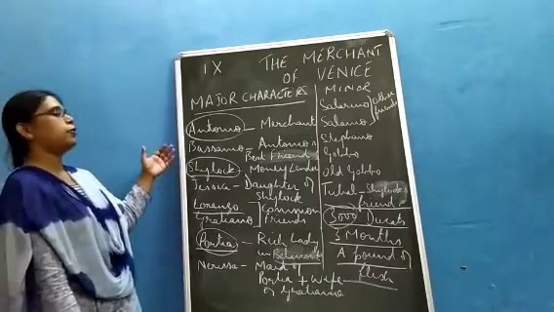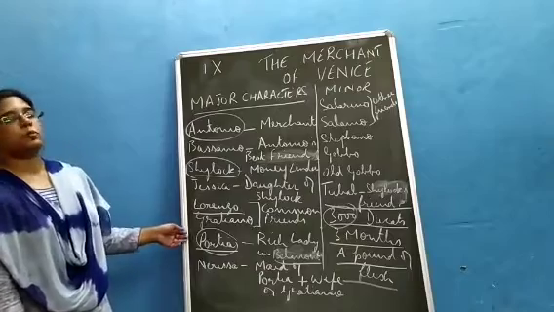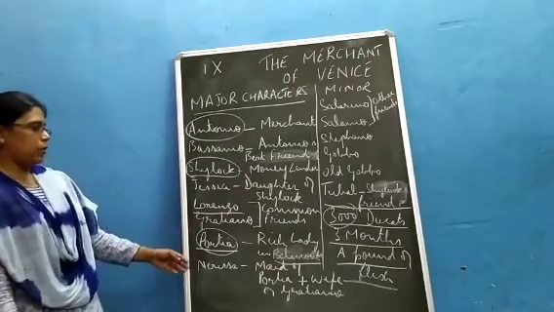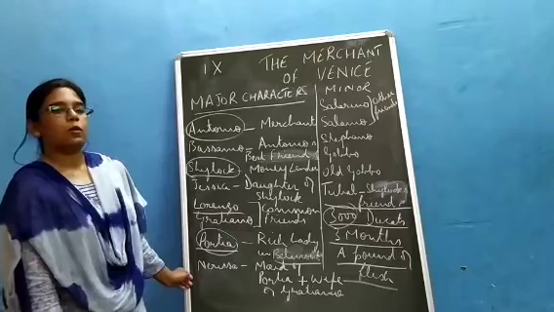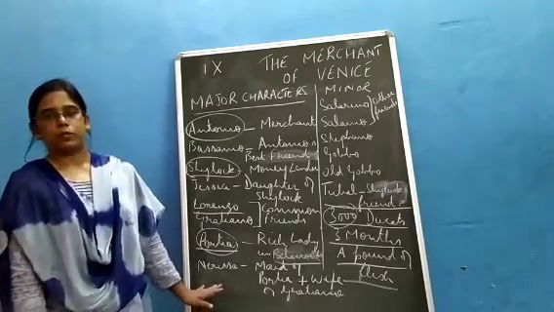And luckily Bassanio chooses the right casket, that is the lead casket, and he is able to marry Portia. Later on, Bassanio's friend and Nerissa also get married. This is what the story is all about.